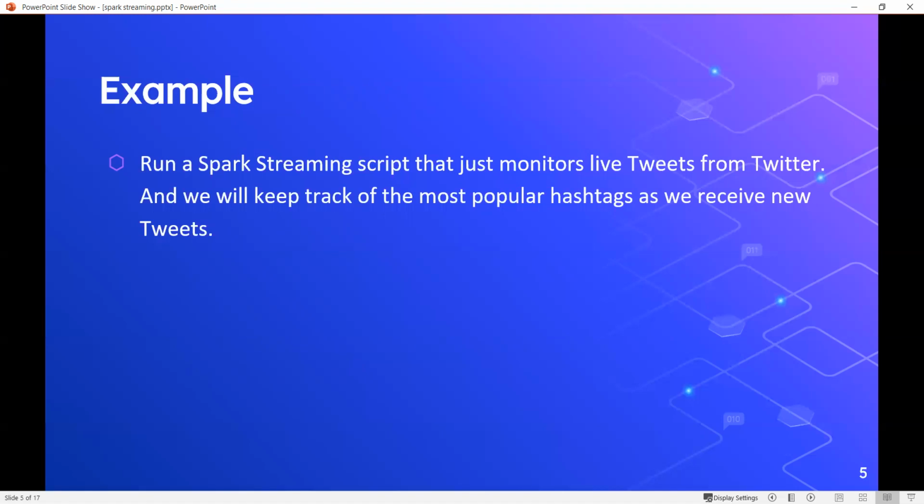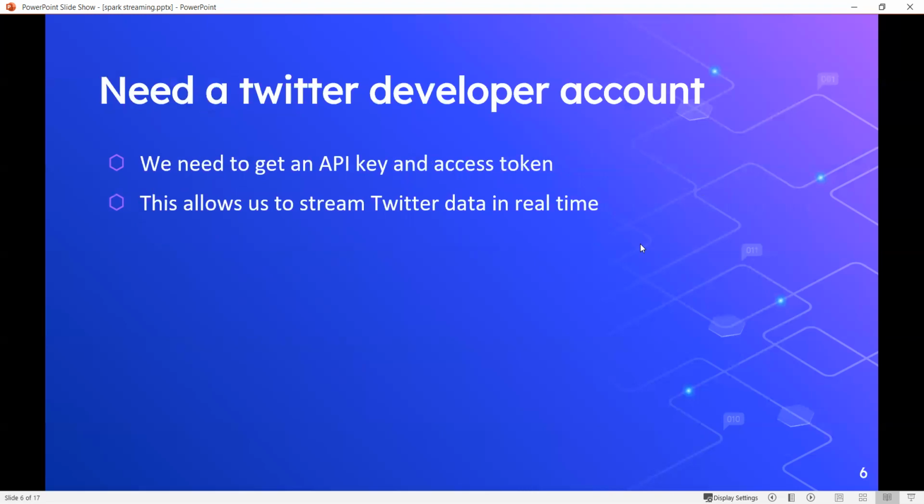For this we need to create a developer account in Twitter, and create an API to get the API key and access token that we have already talked about. And this will allow us to stream Twitter data in real time. Okay, let's dive into the example and see what is happening inside that.